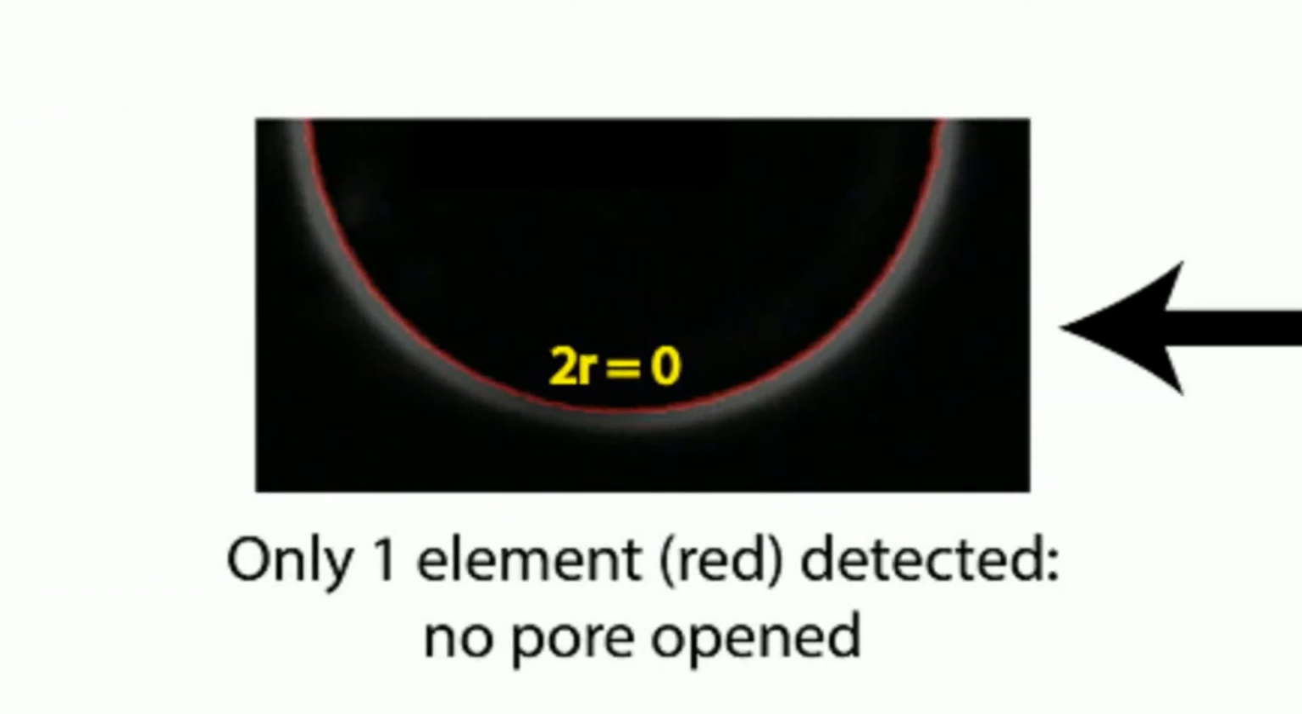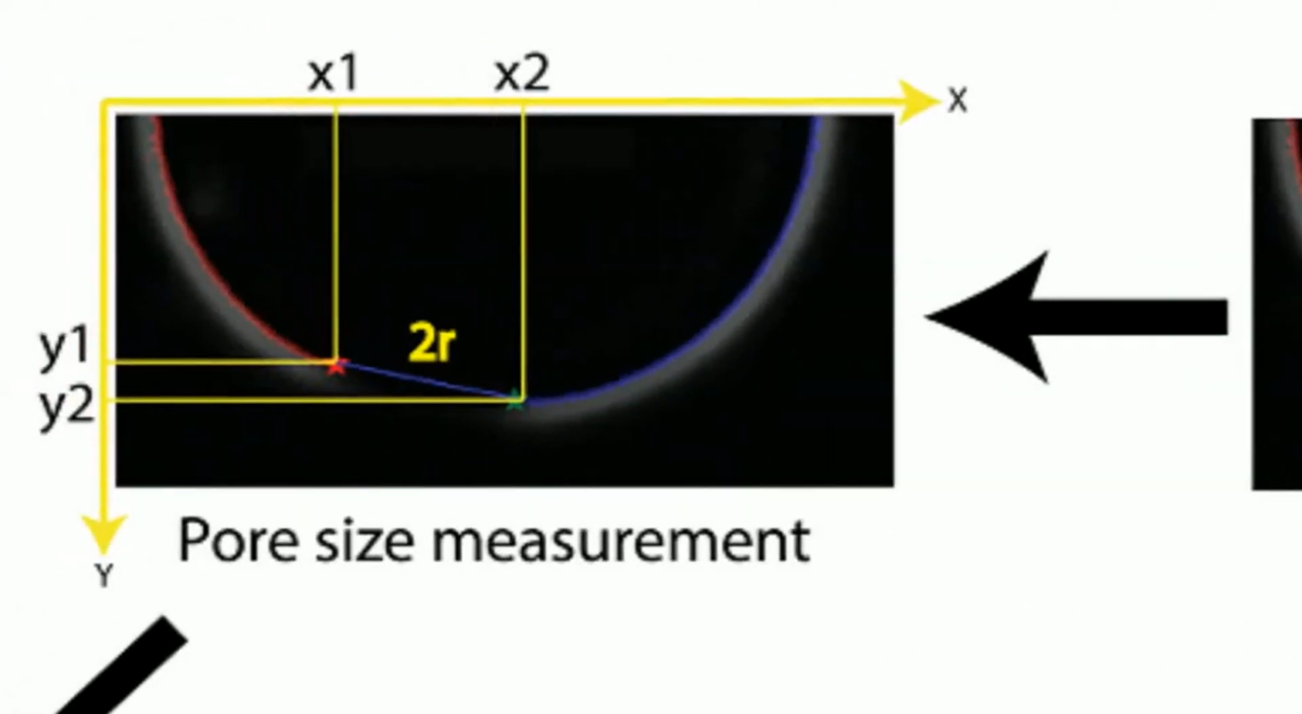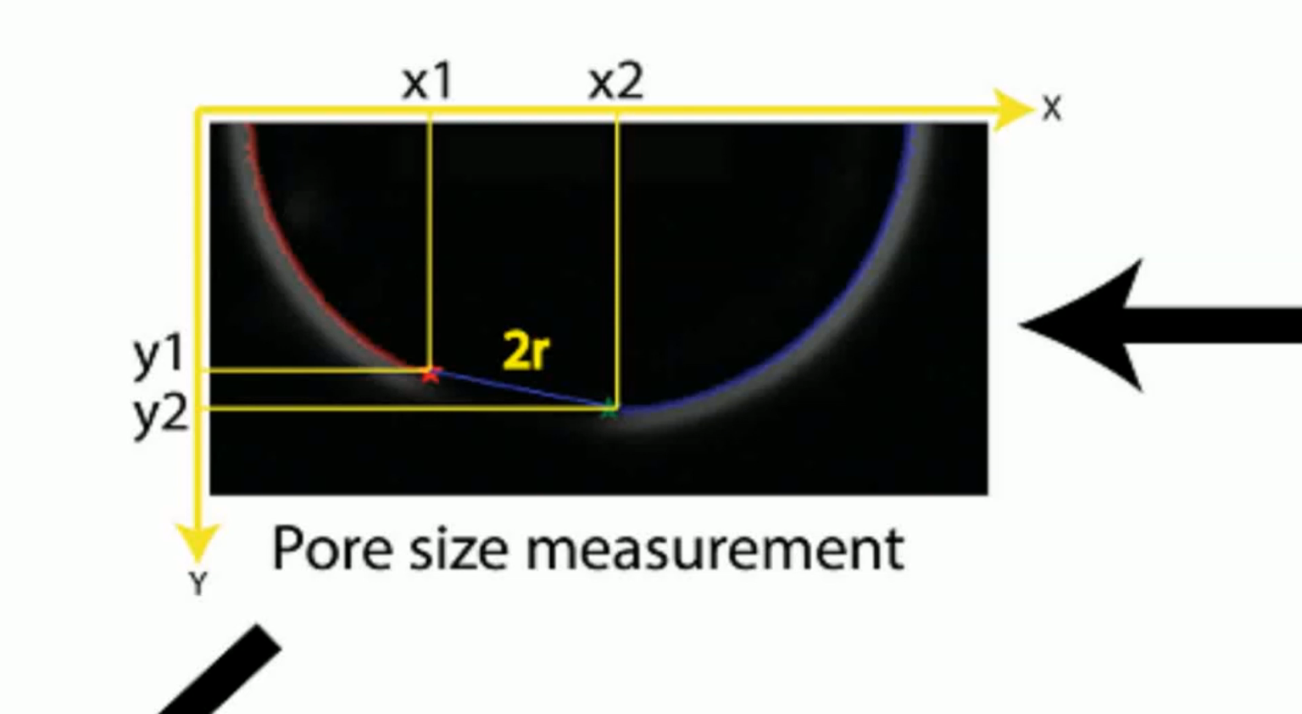The pore size measurement step consists in labeling connected elements in each frame and verifying how many elements are there. If only one element can be found, that indicates that the pore is closed. But if two elements can be found, then this suggests that a pore was opened. In the latter case, to measure pore size, the two elements are first identified as being the left or right elements, based on the x-coordinate of their centroids. Then each element extremity is found and the distance between these edges is calculated and computed as the pore diameter.